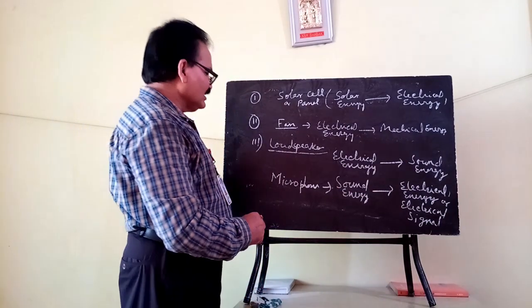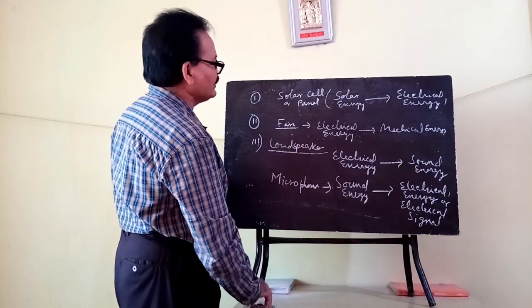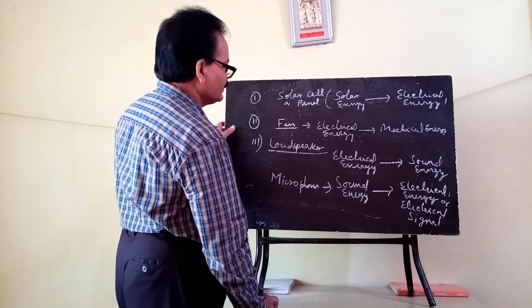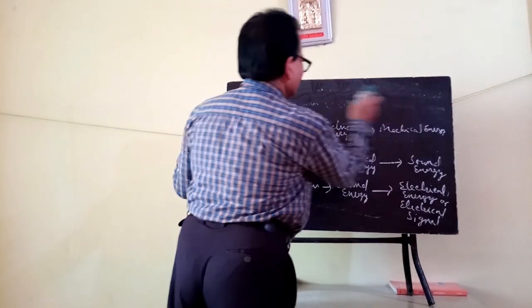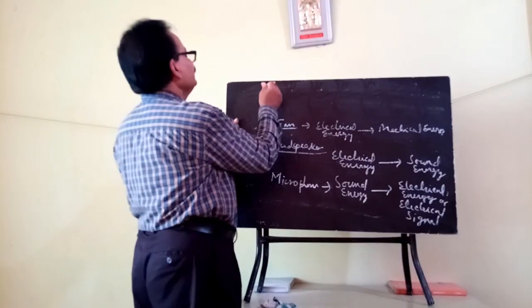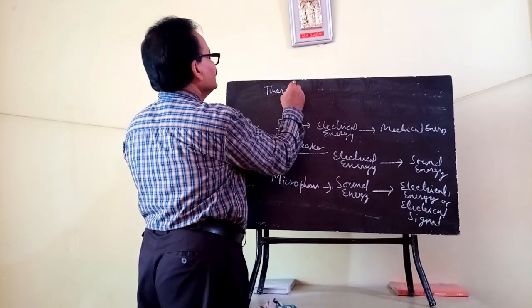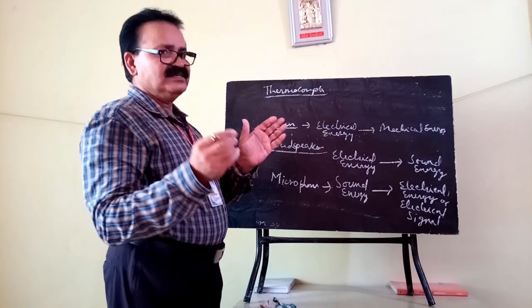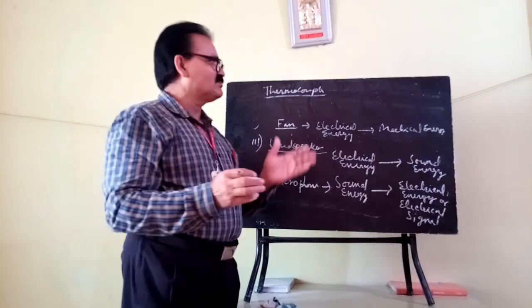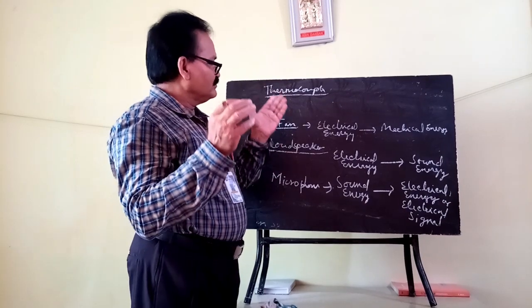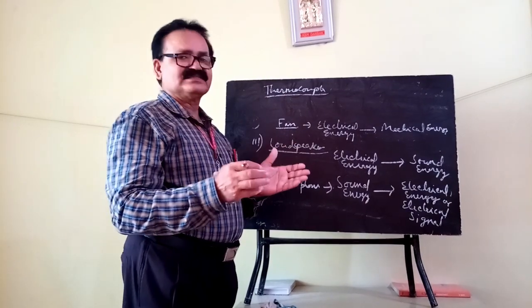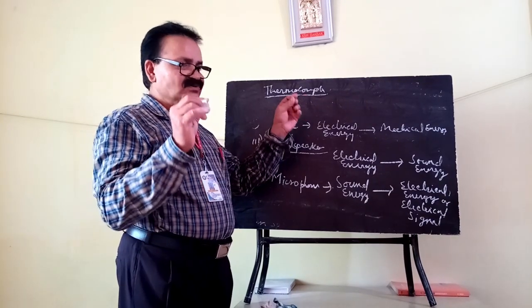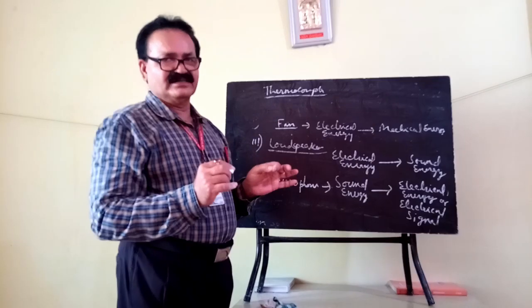Okay. Another example of a device is called the thermocouple. Thermocouple consists of two metals duly joined at two ends.